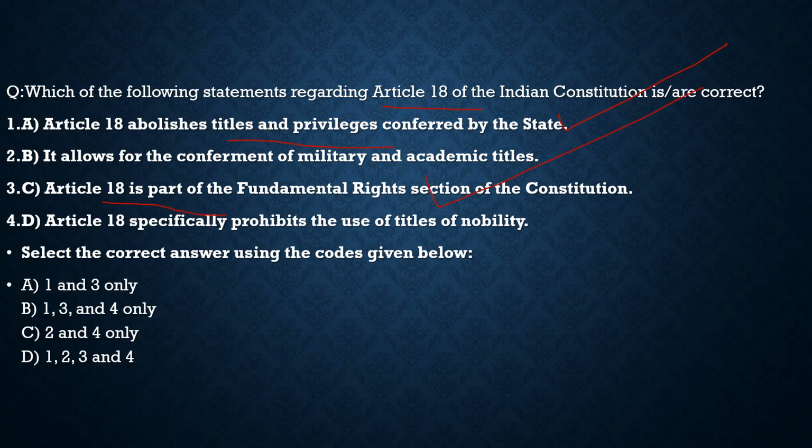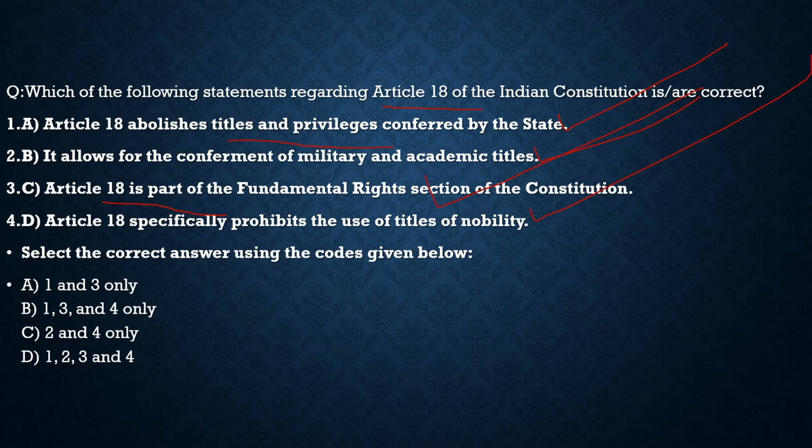100% correct. Statement 4, Article 18 specifically prohibits the use of the titles of nobility. Statement 2, it allows for the conferment of military and academic titles. Titles are prohibited under Article 18. You can't use Maharaja and all those titles which were conferred during the British colonial era, nor can the state confer any title. The exception is given to awards like the Bharat Ratna we have, but still you can't use those as a prefix to the name.